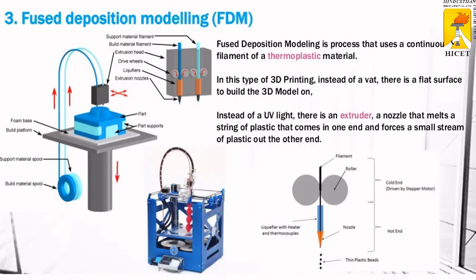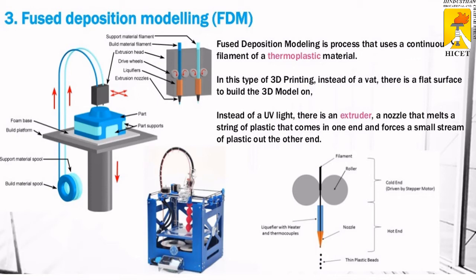Next is fused deposition modeling. These types of printers can be used in human organ manufacturing industries. It is a very compatible technology for 3D printing. It is among the latest technologies in car manufacturing and medical industries. They are using fused deposition modeling machines to create prototype models or real-time miniature models.